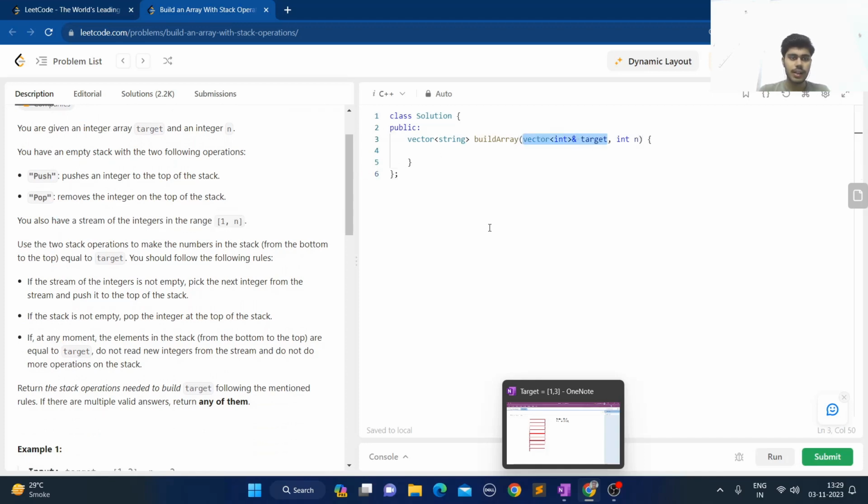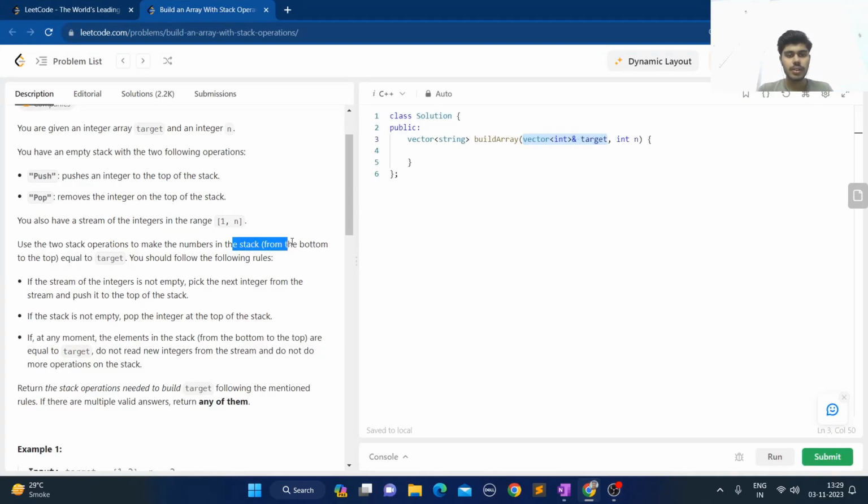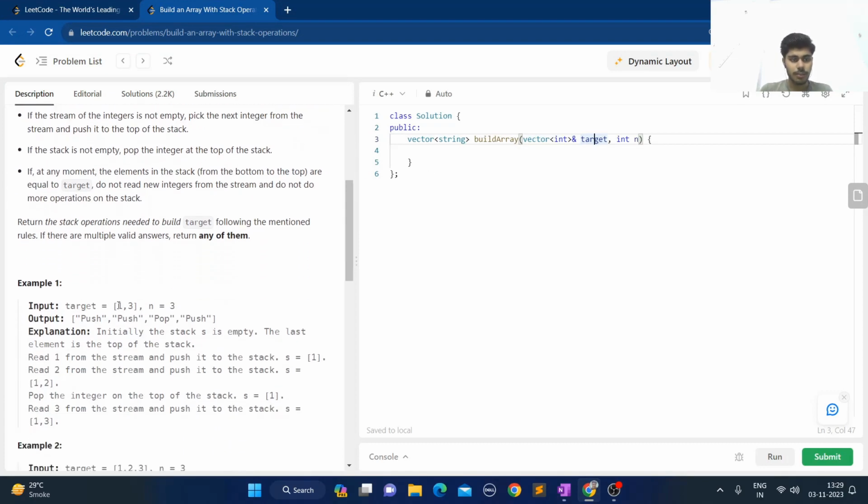They have provided you one target vector and you have to push to the stack so that it equals the target. Now the problem is the target can be anything. Like in this example they have given you 1 3, and n is 3. That means they will pass all the numbers from 1 to n, but instead of keeping all the elements in the stack, you have to keep only those elements which are in the target, in the same sequence starting from the bottom onwards.